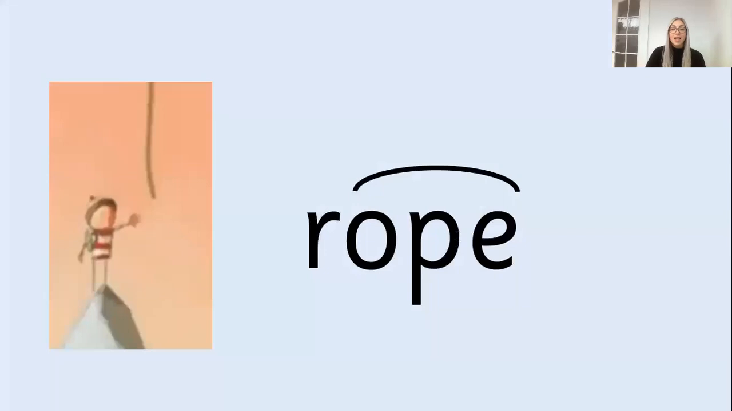Brilliant. Another word that we're going to be looking at this week is rope. Special friend, o. It's got the split o in the middle. Rope.